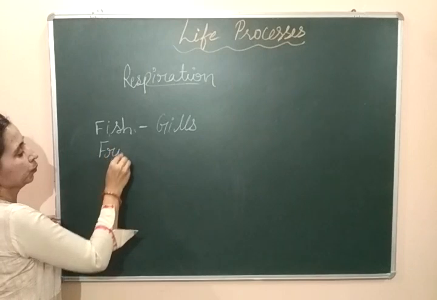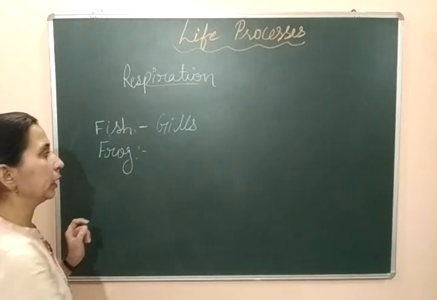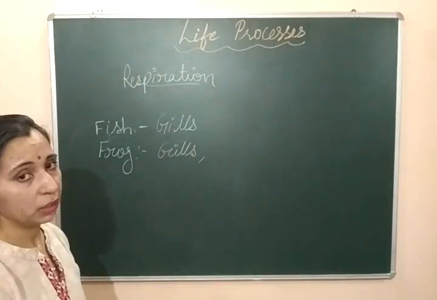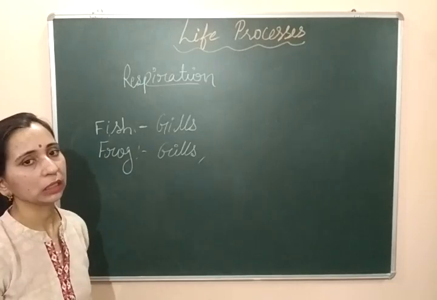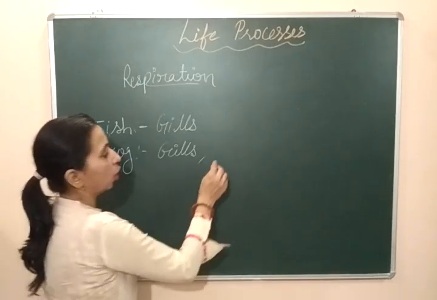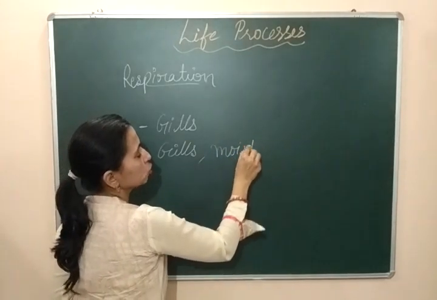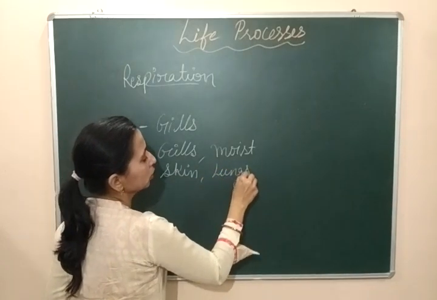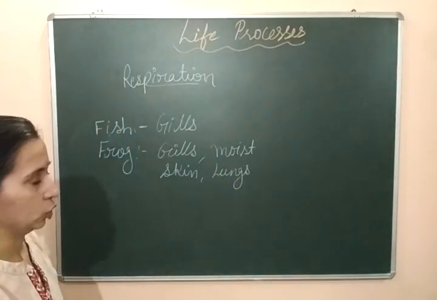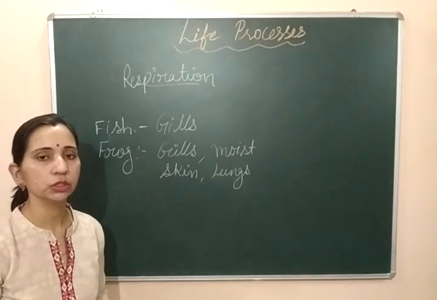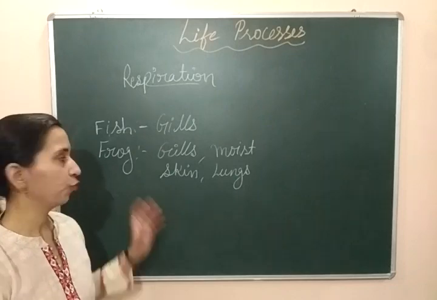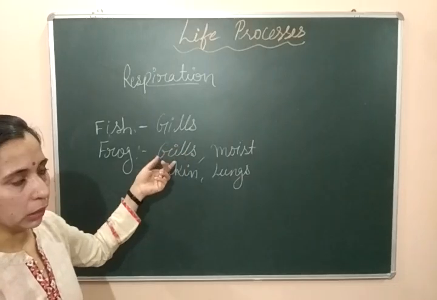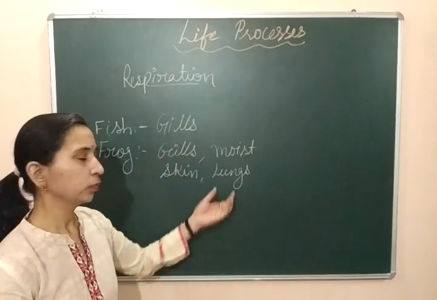In the case of frog, it can do respiration in different ways. Like it can respire through its gills when it is in the tadpole stage. When they live inside the water, they are in the tadpole stage. They respire through their gills, or they can respire through their moist skin also, and they can respire through their lungs when they live on the land. So these are the respiratory organs according to the conditions and the stages of their life. Frog can use different ways for respiration. It can respire through gills, or through moist skin, or through lungs also.